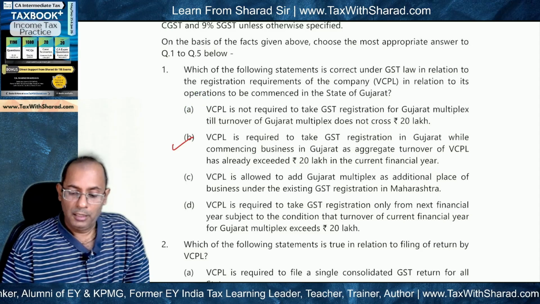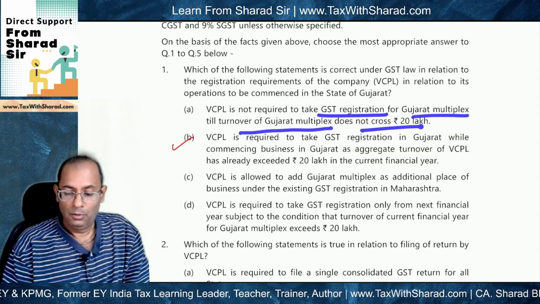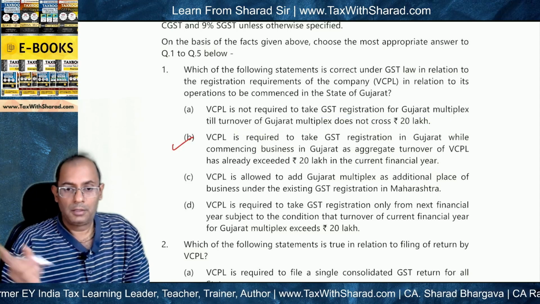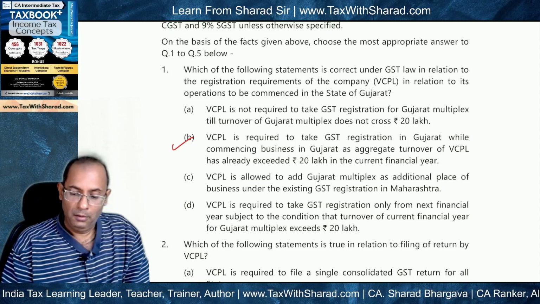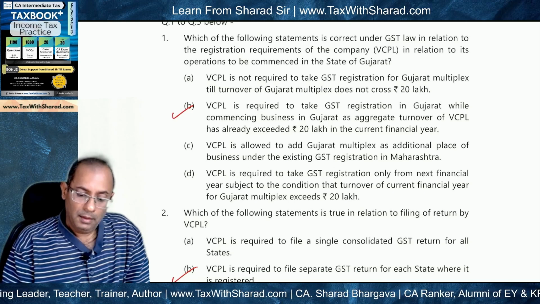VPCL is not required to take GST registration for Gujarat multiplex till turnover of Gujarat multiplex does not cross 20 lakh. This is not correct because we note that ATO is computed on an all India basis and not merely for the Gujarat multiplex. Okay.